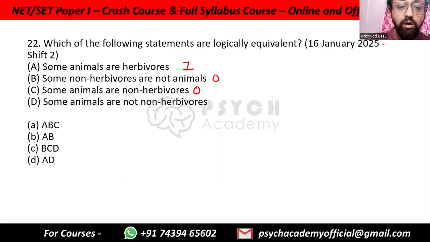Some animals are not non-herbivores. This is O type, but you can see that it is double negative, which means we can cross them out. So some animals are herbivores, which is the same as A. So A and D are logically equivalent.